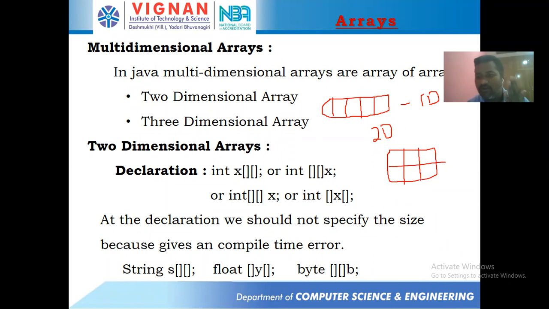No doubt that your two-dimensional array is used to represent tabular data, but this tabular representation is not going to be the memory representation of your 2D array. It's a logical representation. Most of the textbooks say that a 2D array consists of rows and columns, and sometimes they say that a 2D array means a matrix, a 2D array means a matrix.